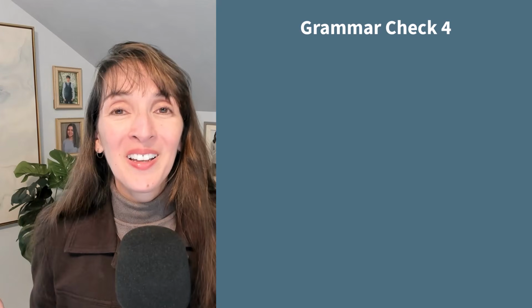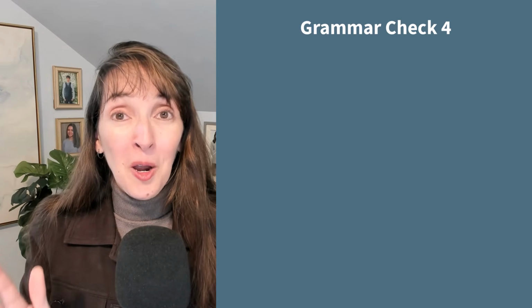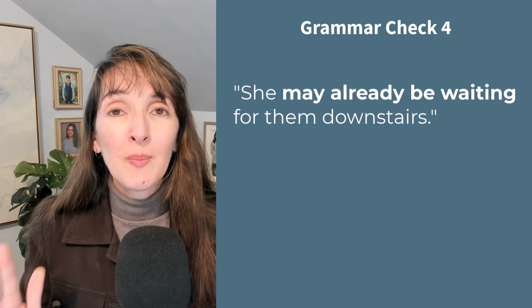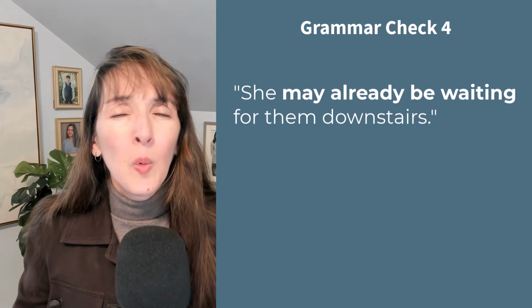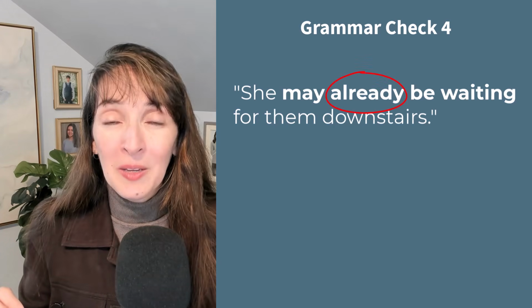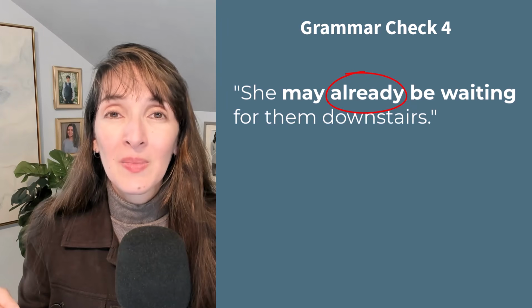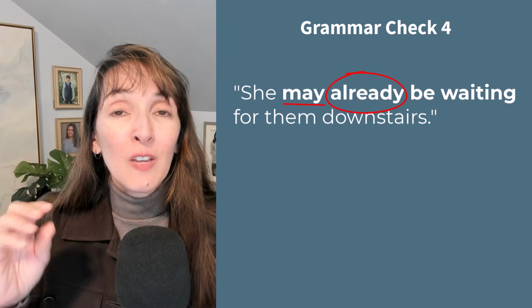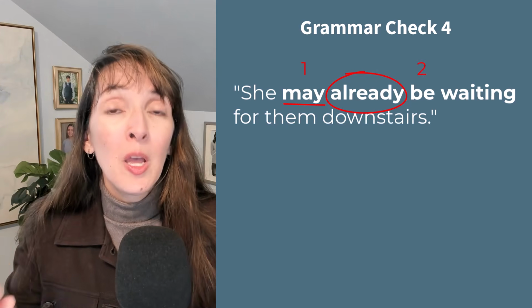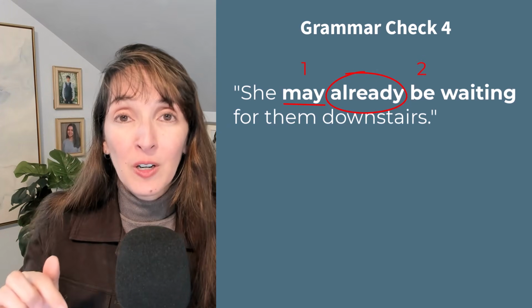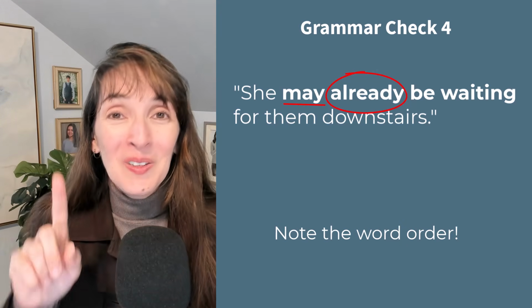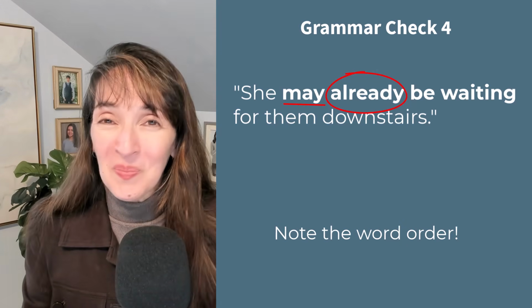Final grammar check. Look at the sentence about Mrs. Harper, the innkeeper. She may already be waiting for them downstairs. Where is the adverb, already? Where is it placed? After the first helping verb. This is important. If you have more than one helping verb, put the adverb after the first. May already be waiting. Okay? Note that tip for good word order.